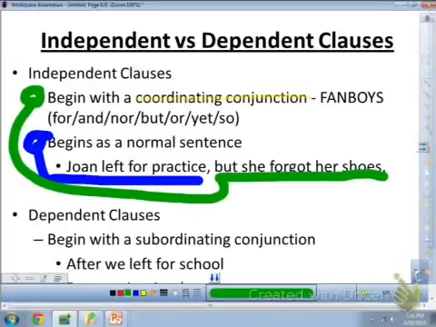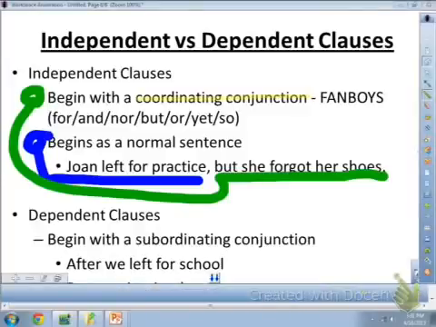We'll get there in a minute. But what you need to know for right now is that Joan left for practice and but she forgot her shoes are both considered independent clauses.